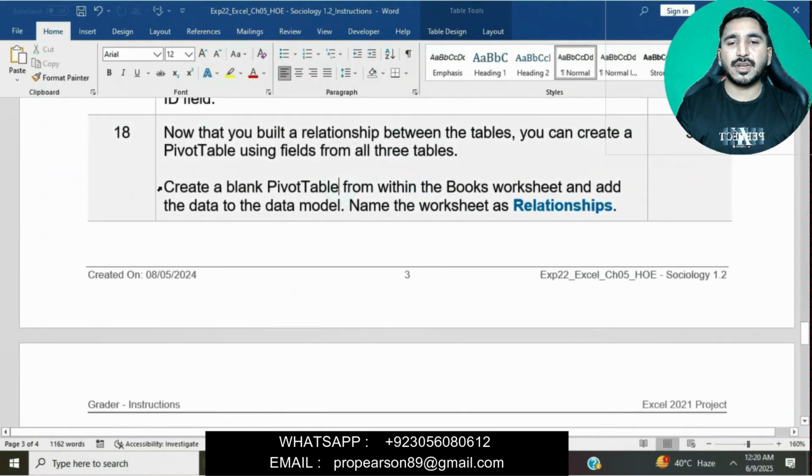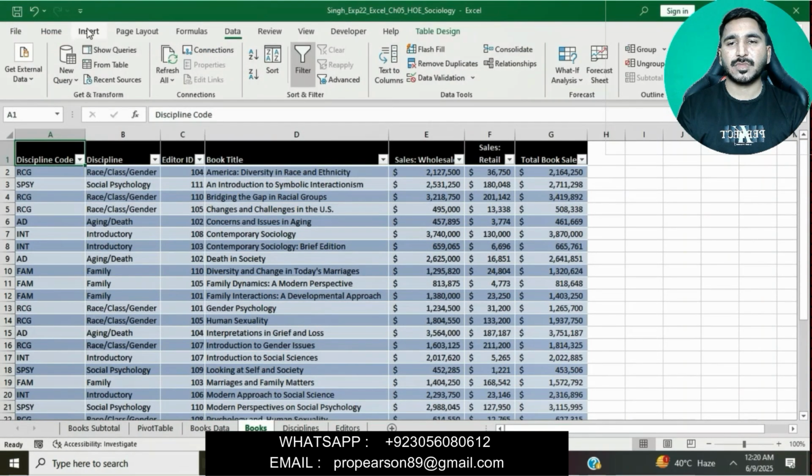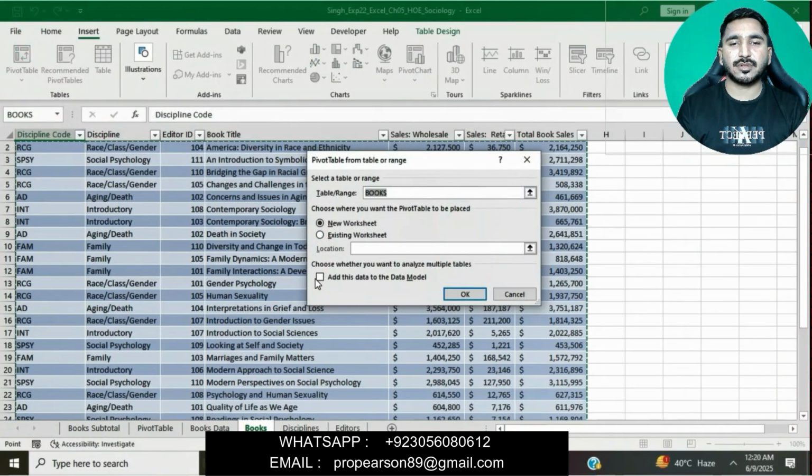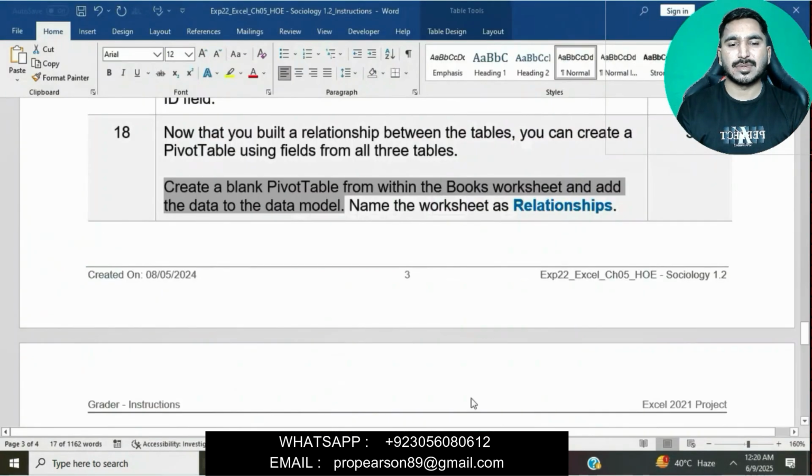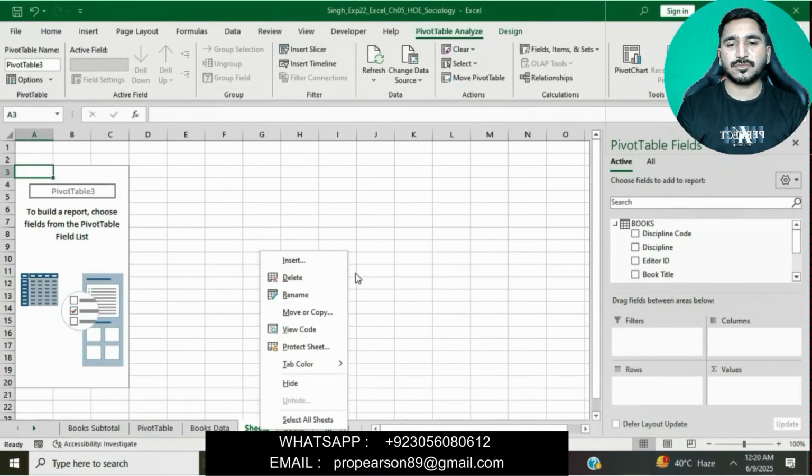Now question number 18 is to create a blank pivot table from within the Books worksheet and then add the data to the data model, and name the worksheet Relationship. Basically, in this question we will create a blank pivot table from within the Books worksheet. Go to the Books worksheet and then create a blank pivot table. Simply click on Insert tab, click on PivotTable, create a blank pivot, add this data to the data model. Okay, click on OK. Now name the worksheet Relationship. We will copy this name and then rename this worksheet as Relationship.